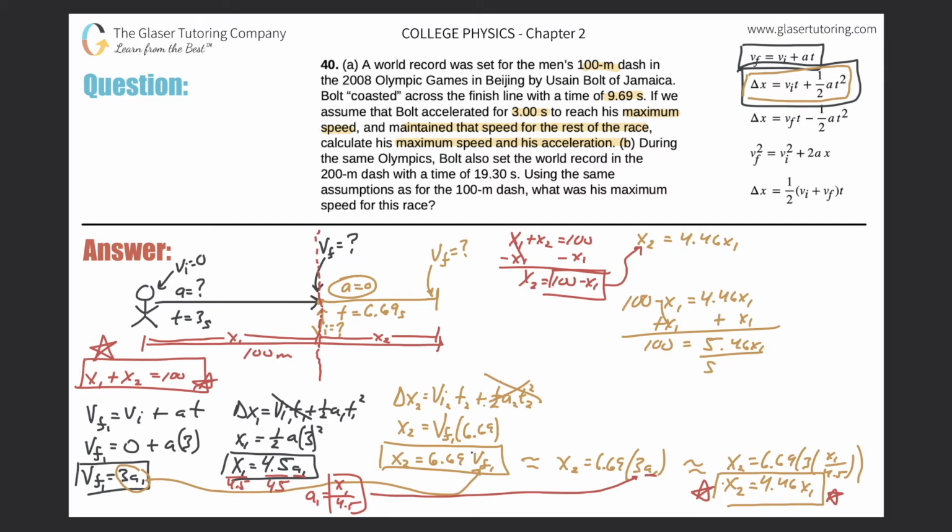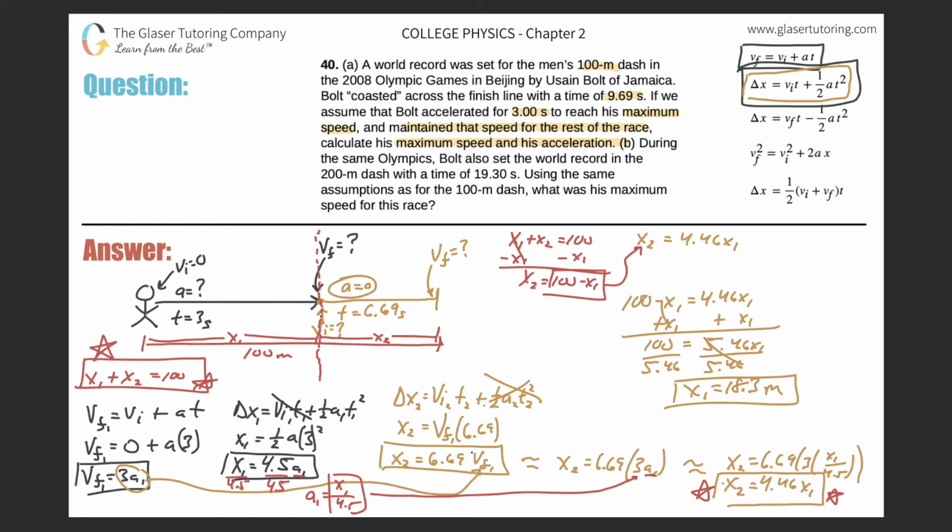Now just divide out the 5.46. Not x1, don't bring the x1 over, please. Divide out the 5.46. And now we realize that x1 is equal to 100 divided by 5.46. So we get an answer of approximately 18.3. Great. And we'll have 3 significant figures. So 18.3, and that number is in meters.